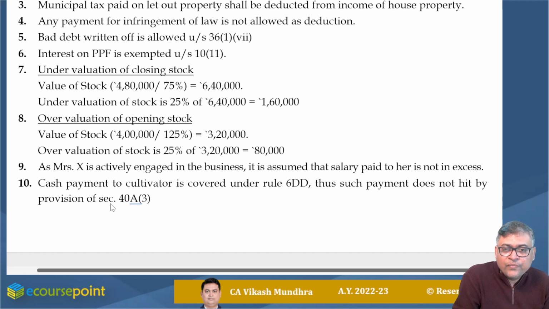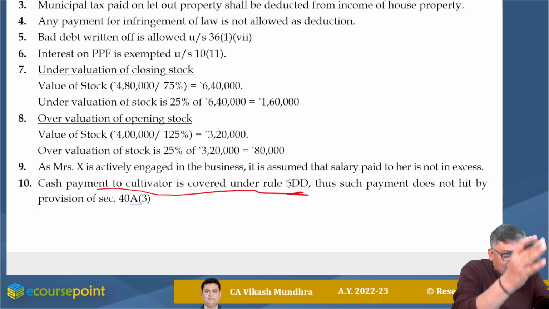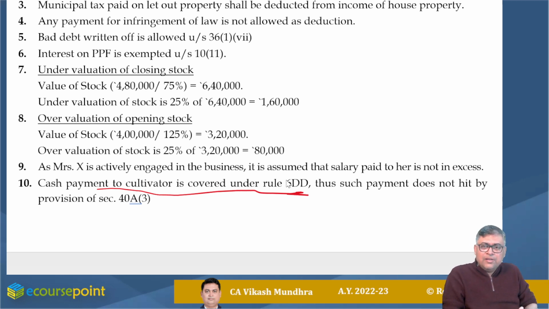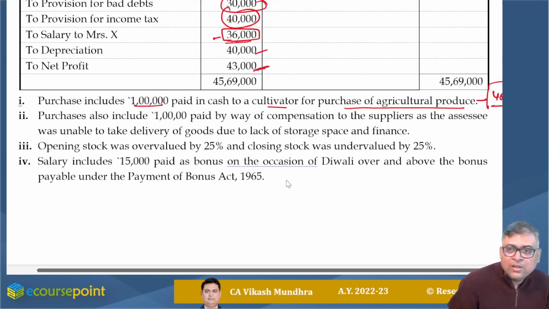Here it is. Cash payment to a cultivator is covered under Rule 6DD. 6DD provides a list of cases in which you can make a payment of more than 10,000 in cash at a time. Thus, this payment is not hit by the provision of section 40A(3). Okay.